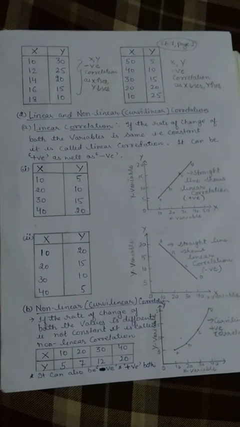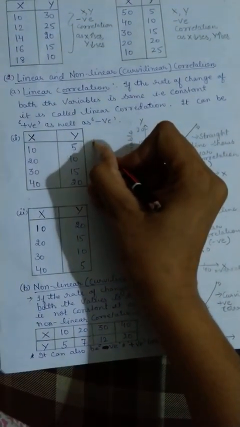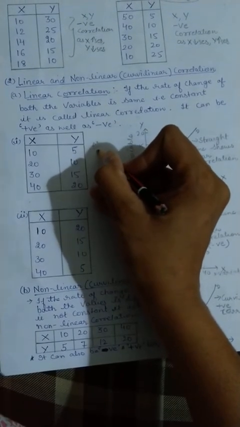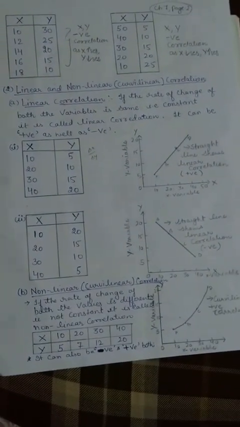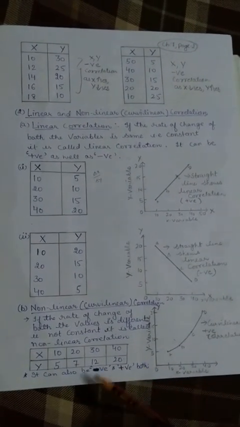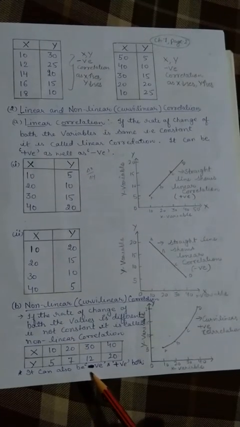And bachche, you might know that whenever there is a straight line, the slope of the straight line is always constant. So we can indirectly say that if the slope is constant, that is, change in y upon change in x remains the same at all points, then you get linear correlation. This is also the same, but one is positive and one is negative, one showing upward slope, the other downward slope.